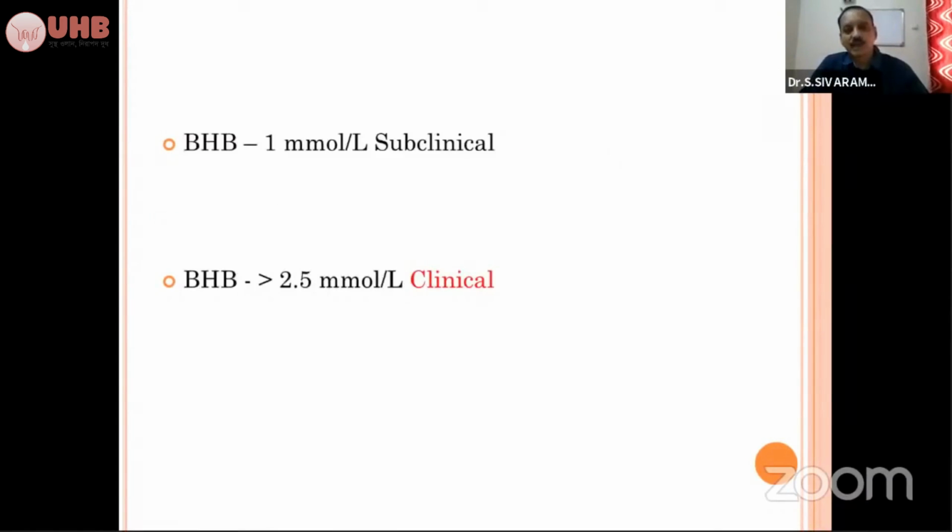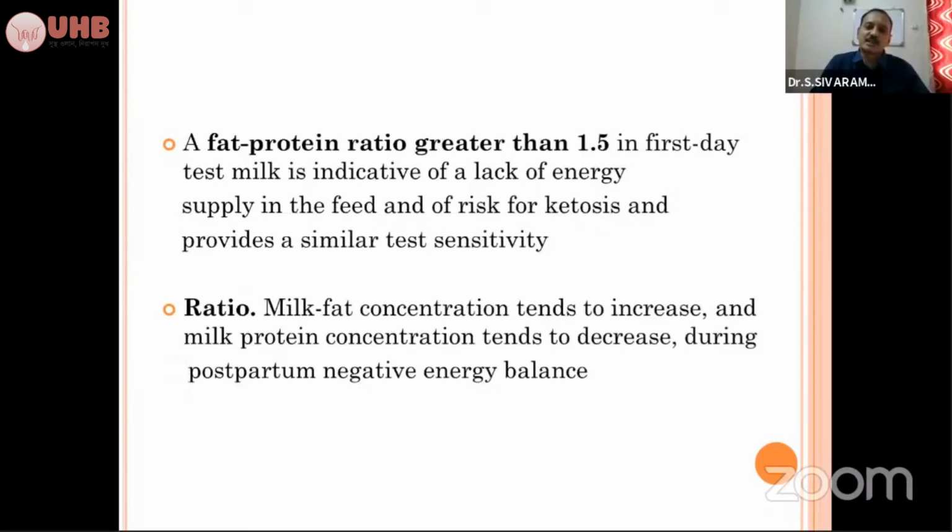So these are the levels of the beta hydroxybutyrate in the blood. It should be less. If it is greater than 2.5 millimole per liter, it is a clinical ketosis, and 1 millimole per liter is a subclinical form. So most of the time you will be missing the subclinical form. The subclinical ketosis always will be having reduction in milk yield, inappetence.